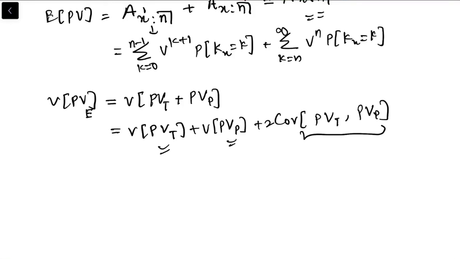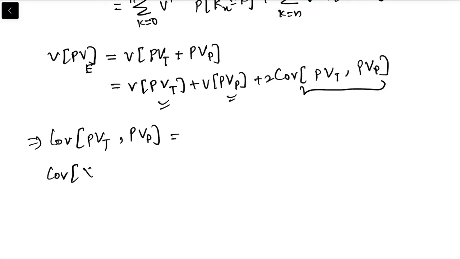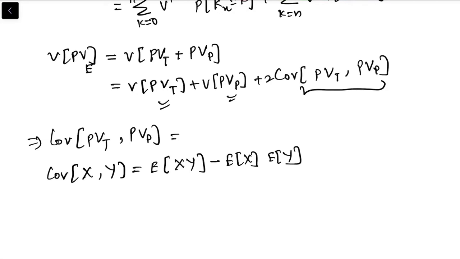We need to find out the covariance, so let's look at the covariance first. Now again we have a formula for the covariance. If covariance of X, Y is asked, then this is expectation of XY minus expectation of X times expectation of Y. So we are going to use this formula now.